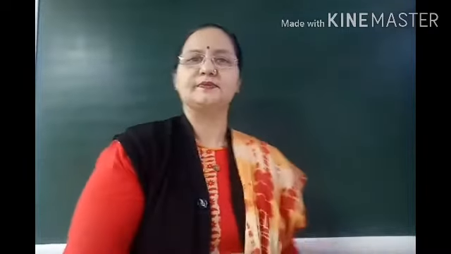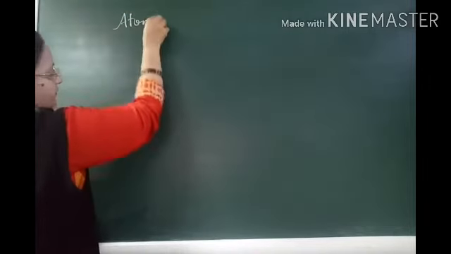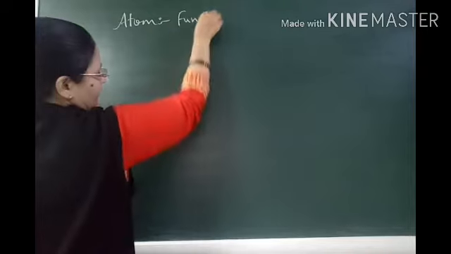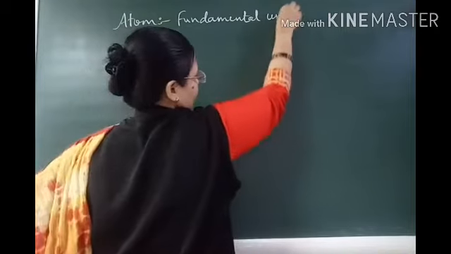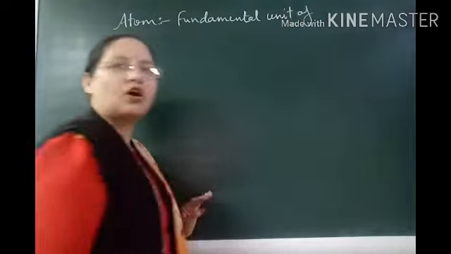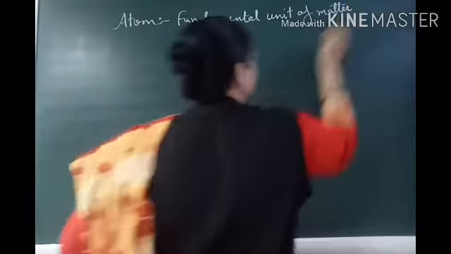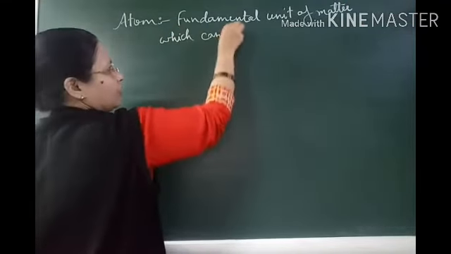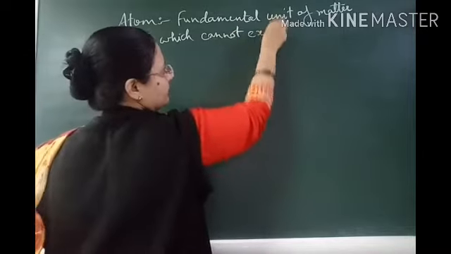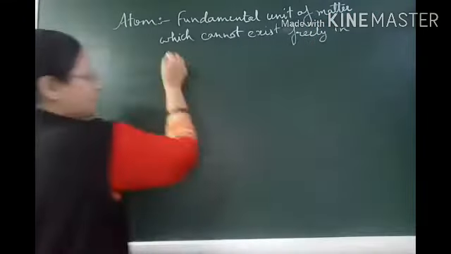So, first of all, the atom. Write down the definition of atom. Fundamental unit of matter which cannot exist freely in environment.